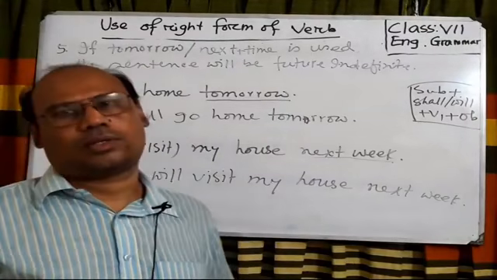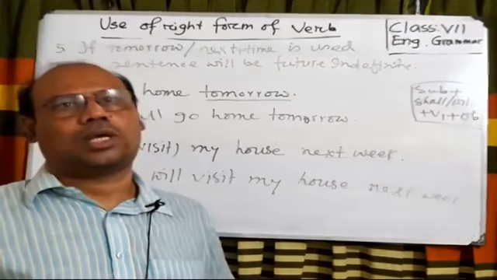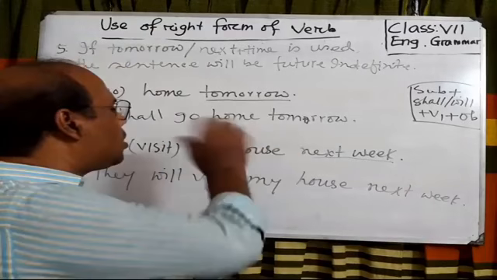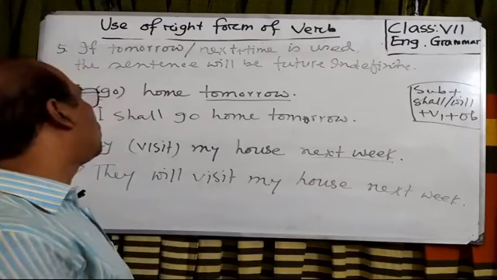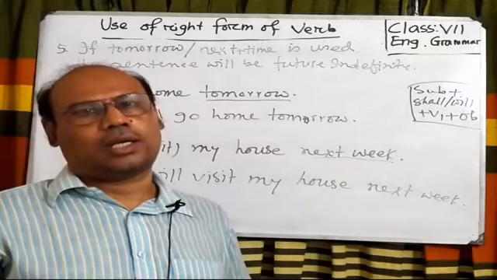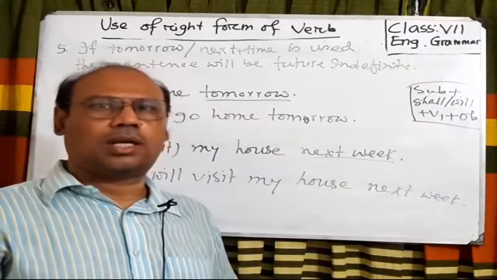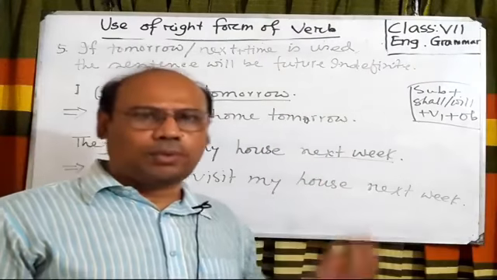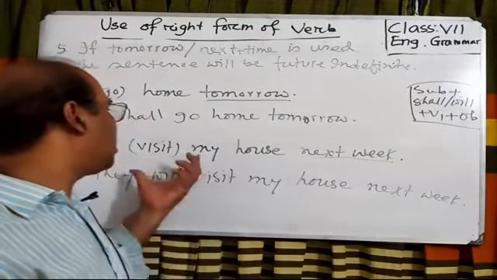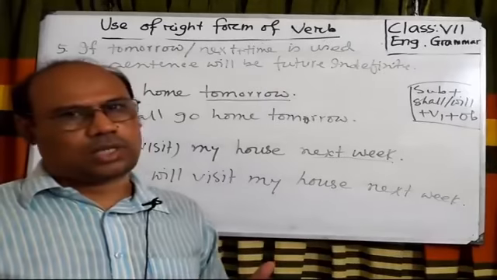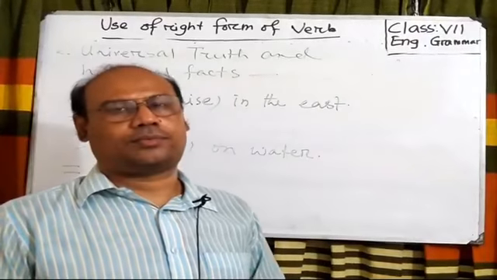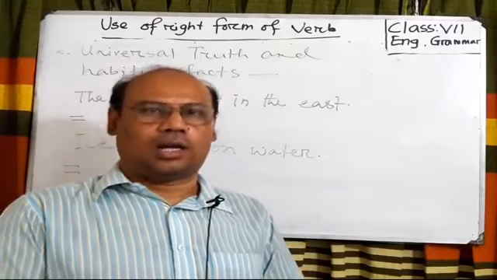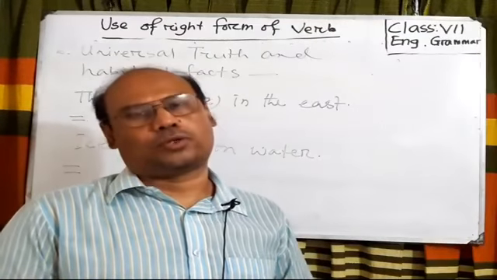Dear students, I hope now you will be able to rewrite these kinds of sentences where tomorrow, next plus time is used, because if the word indicates future time, you will just make this sentence into future indefinite. Dear students, let's see another rule, and it is the last rule for today's class.